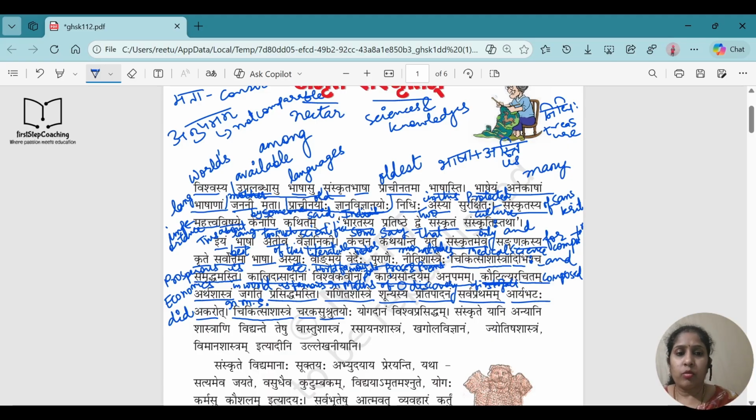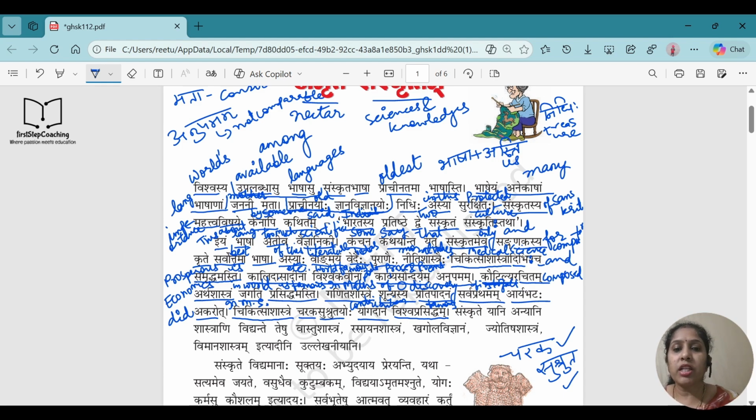They were saints actually, and they were working on our medical science. Fine. So the names of those two were Charak and Sushrut. And it is Sushrutayoho. That means we are talking about both of them, of Charak and Sushrut. Fine. Yogdana means contribution. Vishwa Prasiddham is the same thing as Jagati Prasiddham Asti. Vishwa means world, Prasiddha means famous. So the contribution which is done by Charak and Sushrut in the field of medical science, that is world famous. Fine.